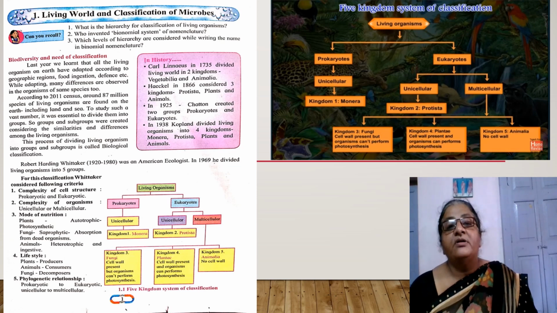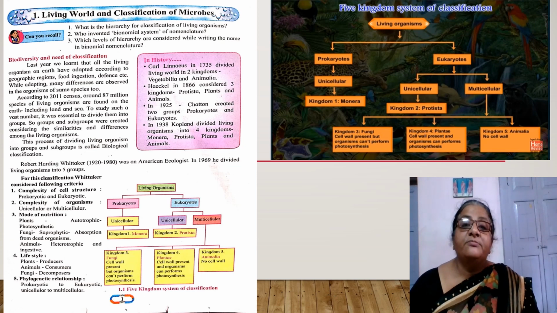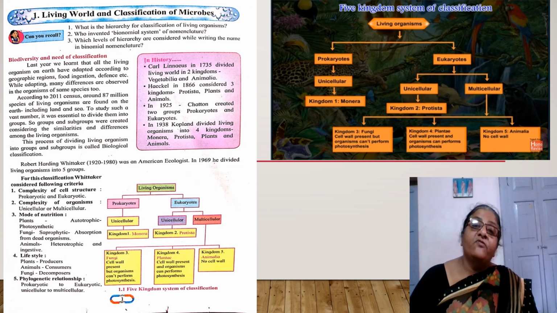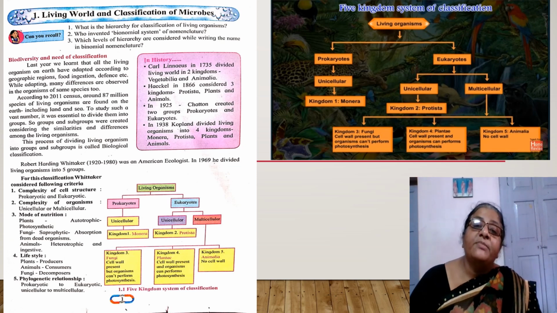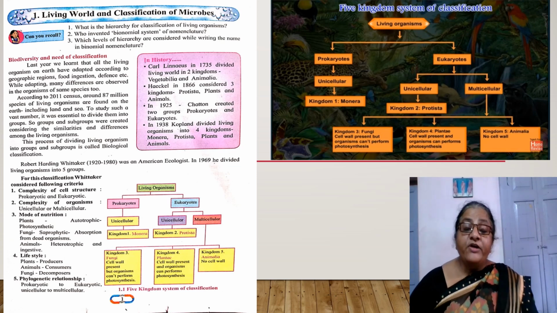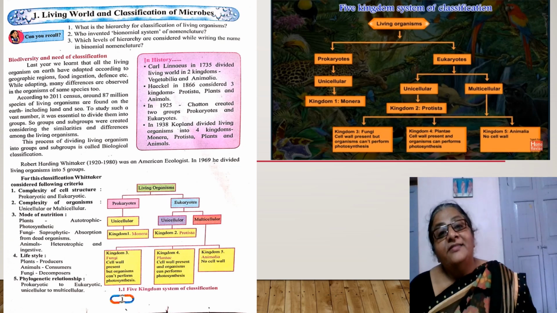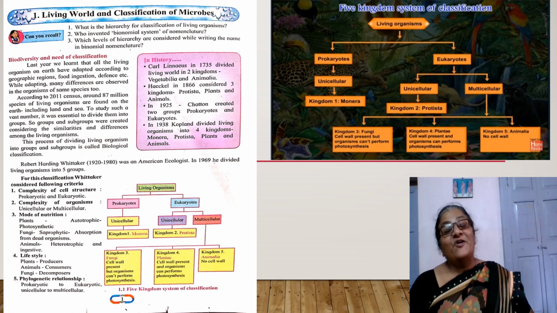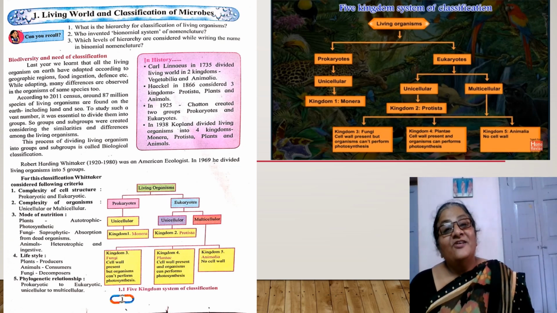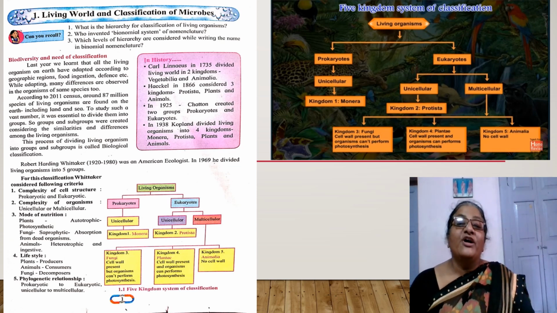If they are very small, 1 to 2 meters in height, we identify them as a shrub. If they have a weak stem, we identify them as climbers and creepers. And if we cannot see them with our naked eye, then they are called unicellular. So these criteria played an important role for biodiversity.